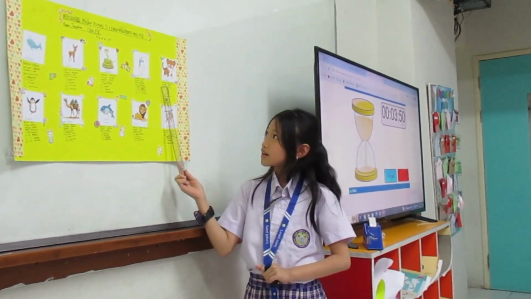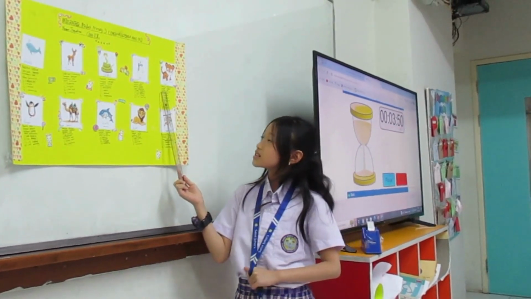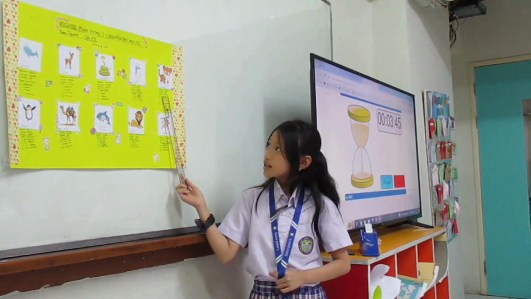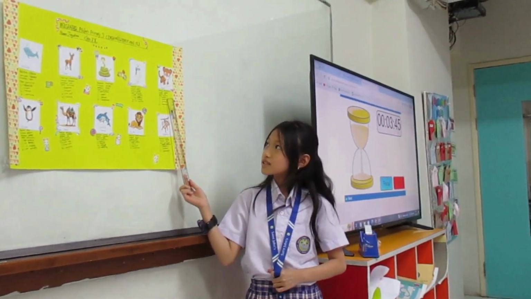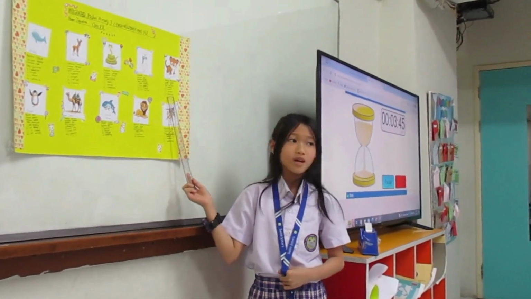Next is tiger. Tigers live in grassland, and the season is summer, and the weather is hot. And the sport activities that we can do are running, bicycle, football, and swimming.